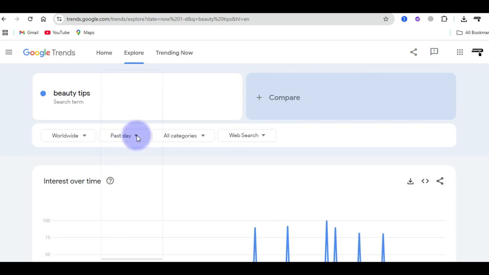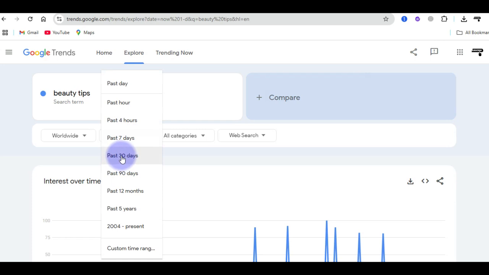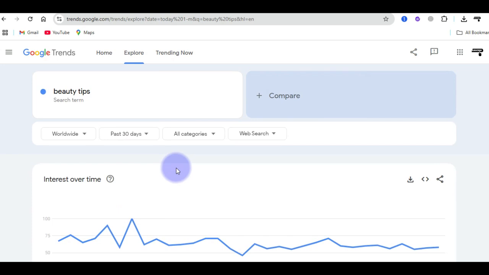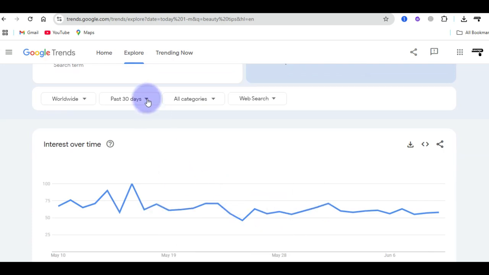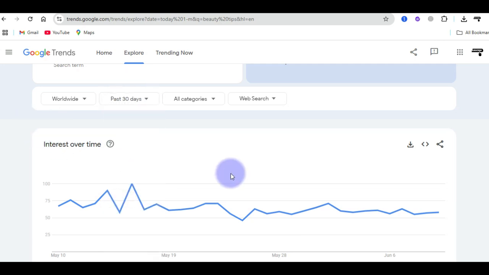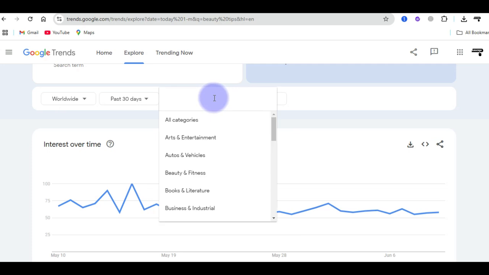Now, what you want to make use of is this particular area that says past day. Just click on that and choose something like the past 30 days so that you get a good point of view here, because we have different options like the past 4 hours, past 7 days, 90 days. 30 days is good to see the search term based on that length of time. You can also search for a category or choose a particular category.